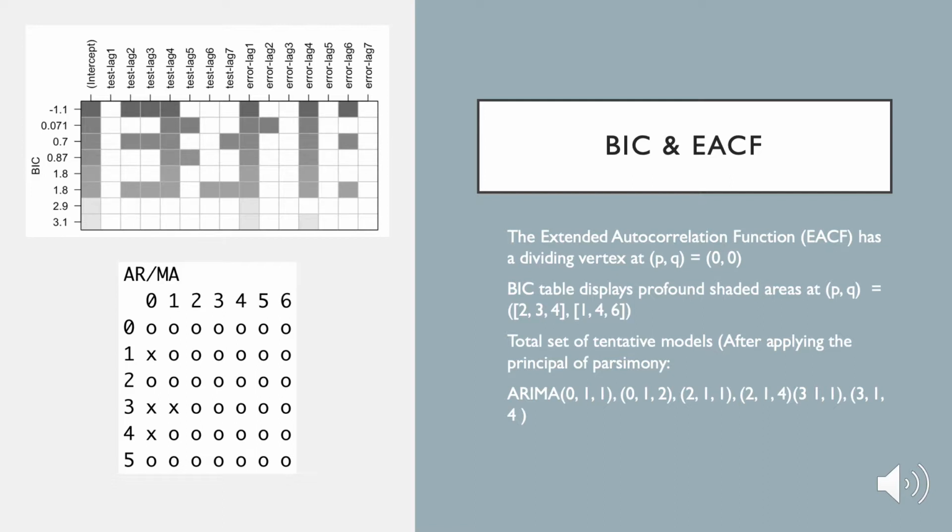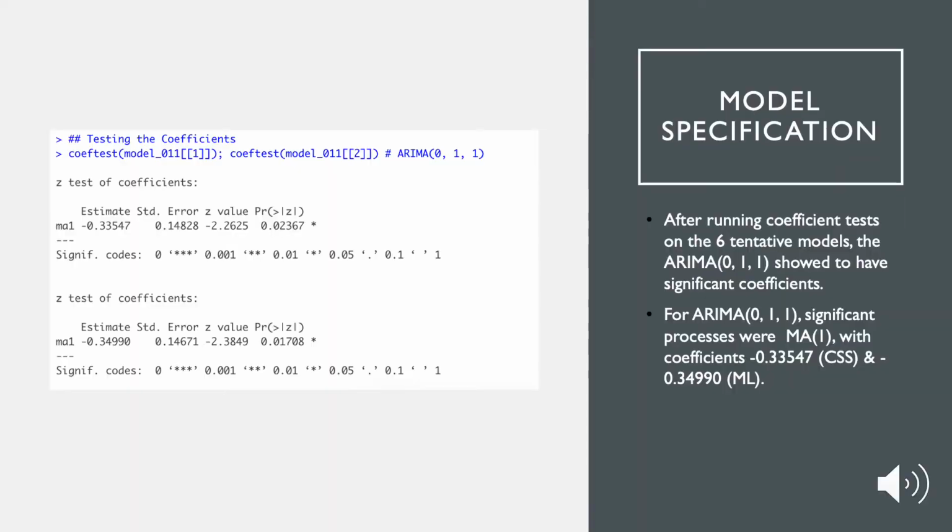The BIC table produces some large models, so by the principle of parsimony, I will choose 6 smaller models. These models are ARIMA 011, 012, 211, 214, 311, and 314. If I can't find a good model from this set, I will backtrack and run diagnostics on the bigger models.